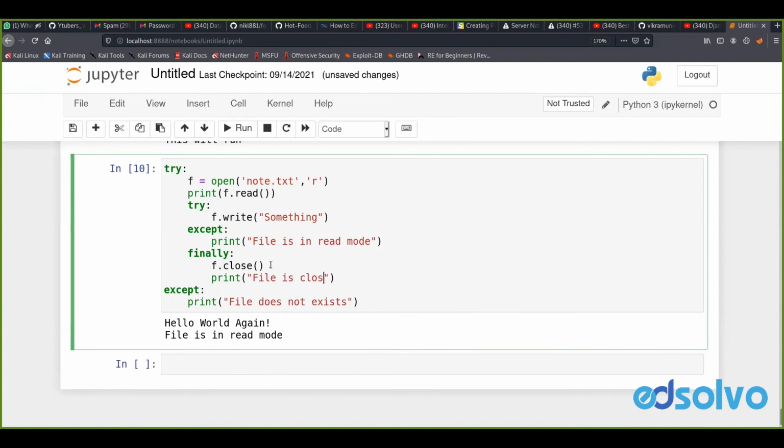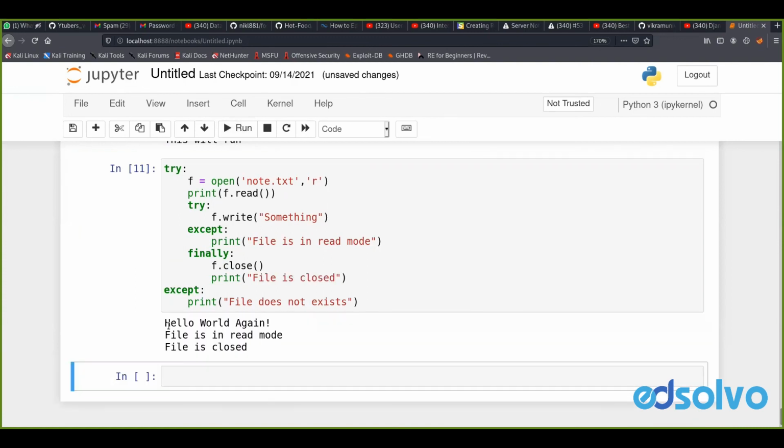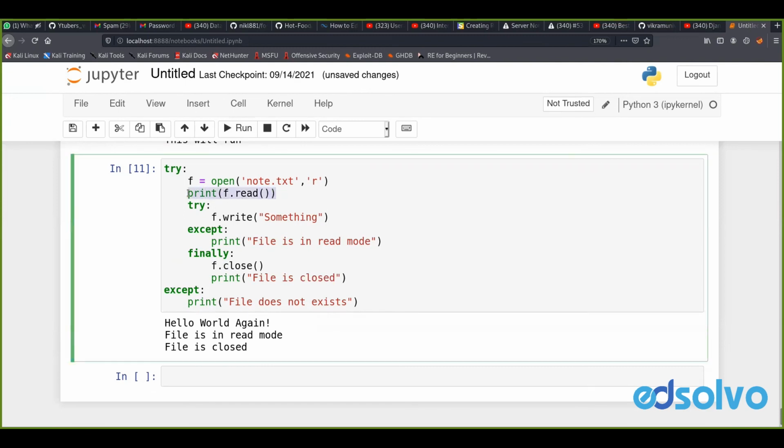So file is closed, and if I run this, you can see hello world again. This is the content of my file which is reverting back from here. File is in read mode, which means my try statement failed, so it threw an exception to this except block, and this except block printed that file is in read mode. Then the finally block will run, which closes our file, and for understanding purposes we are printing file is closed, and it is printing the same, which means our file is closed here.